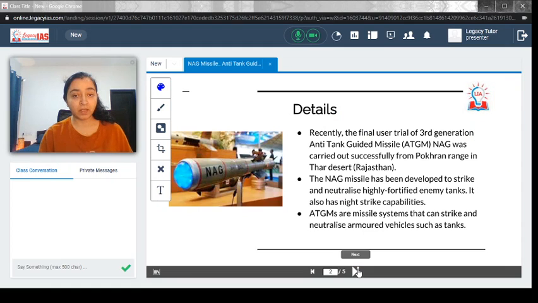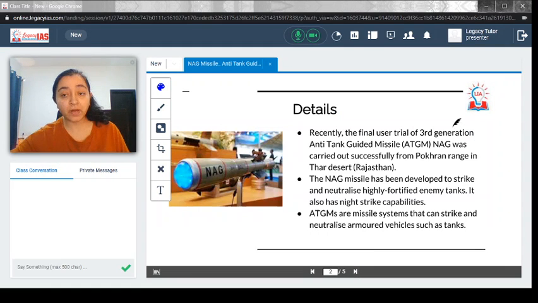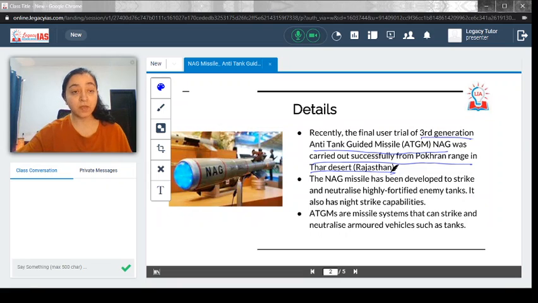So let's begin. Recently, the final user trial of the third generation anti-tank guided missile NAG was carried out successfully from the Pokhran range in the Thar Desert, Rajasthan. This is one of the reasons why NAG was in the news, because the third generation trial was held successfully. Just remember, Pokhran is also the same place where the nuclear test was conducted in 1998. So just try to connect the dots over here.